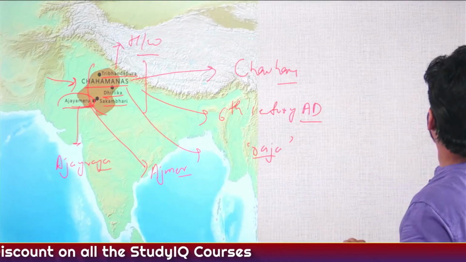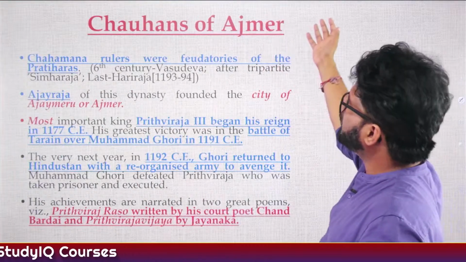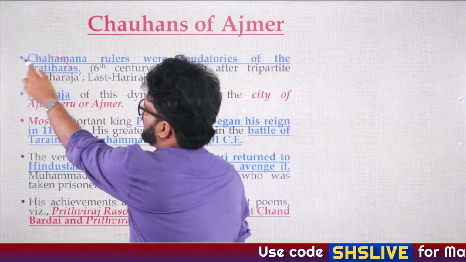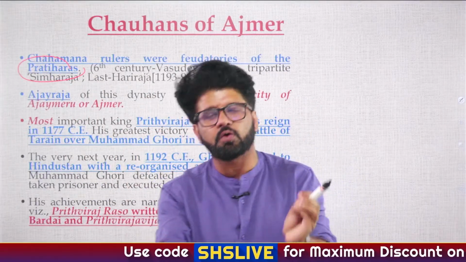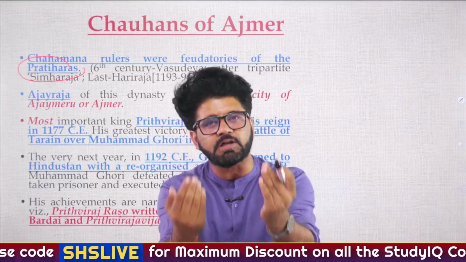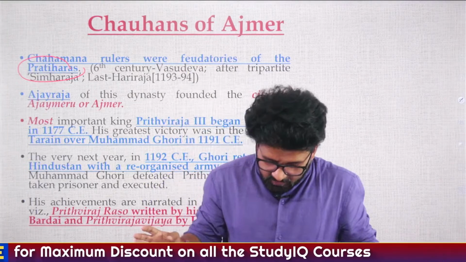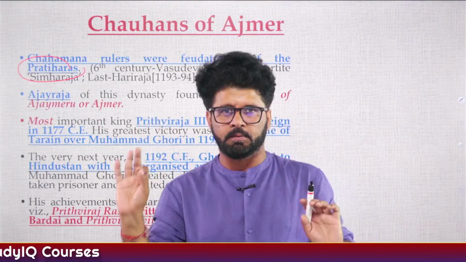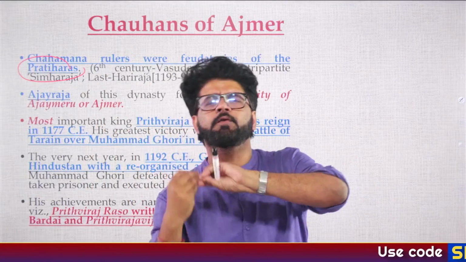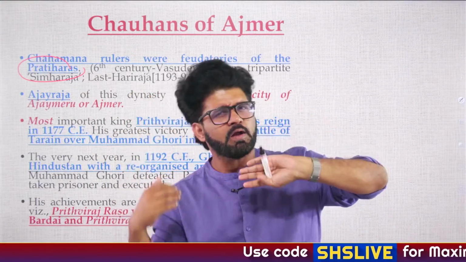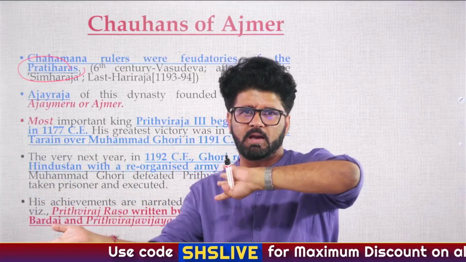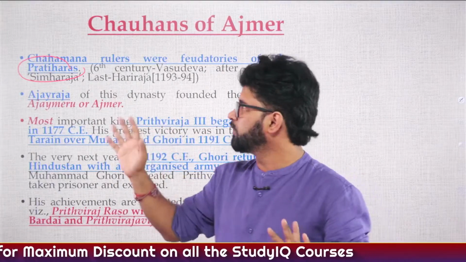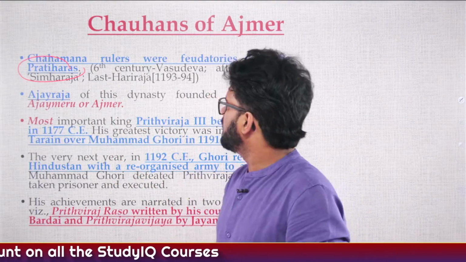Okay, now let's come back and let's move forward. So Chauhans of Ajmer, also known as Chahamanas, they were feudatories of Gujara Pratiharas. I have just told you that this is a cheat code for you people. Most of the Rajputs emerged from Gujara Pratihara. So if they are giving you this in the prelims, in one of the options, you have to tick it. Because there are very few Rajputs who emerged from Rashtrakutas and almost none emerged from Palas. So Gujara Pratihara is the common factor here. You can tick it. Don't worry too much about it. If something goes wrong, I am there. You can kill me for that.